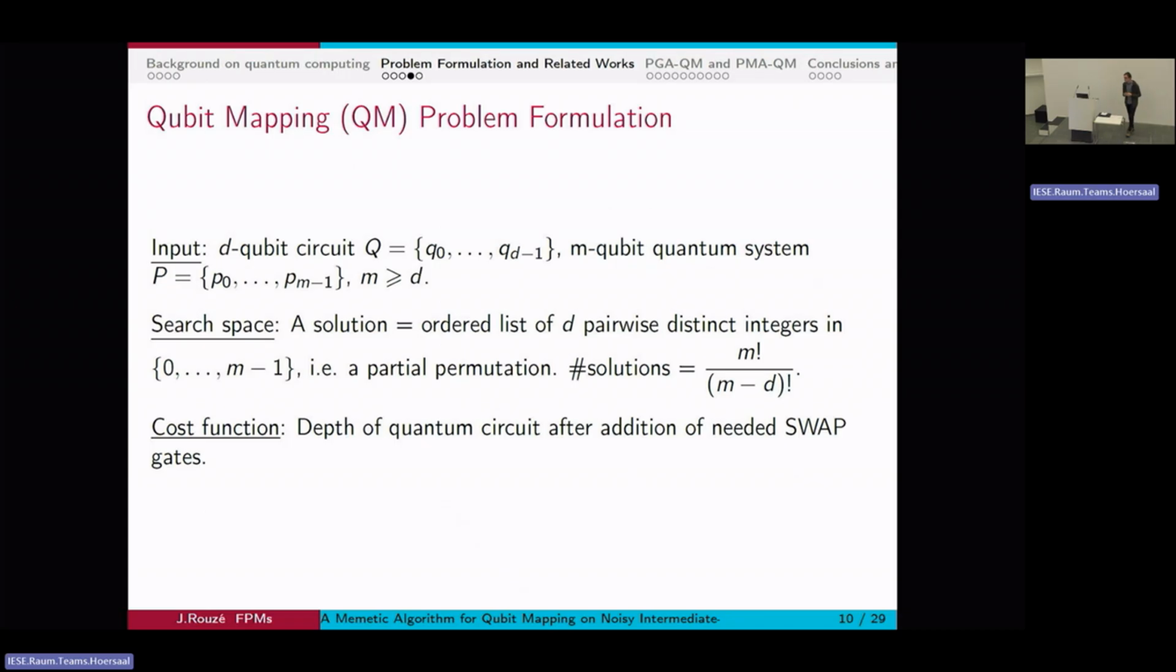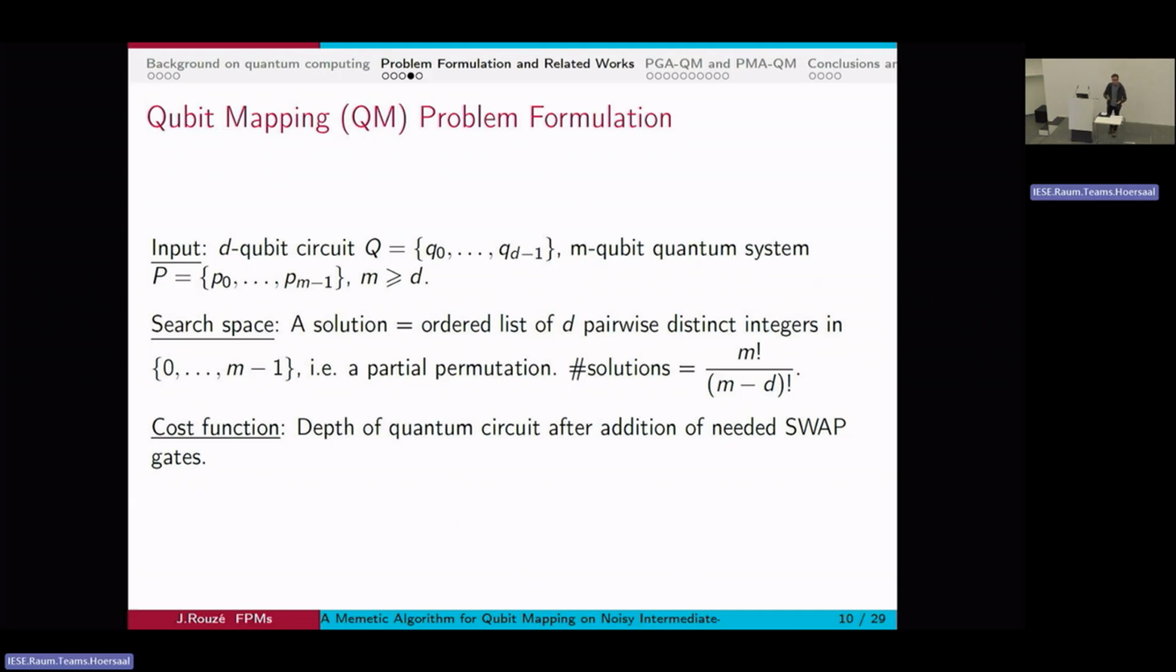So here's a little bit more formal description of the problem. The input of my problem is a circuit made of D qubits and a machine with a bit more qubits than the circuit. Otherwise, there wouldn't be a mapping between the two. And I'm looking for a mapping between the two, which will be represented by a list of D pairwise distinct integers among the M of my machine, which makes for a large number of solutions.